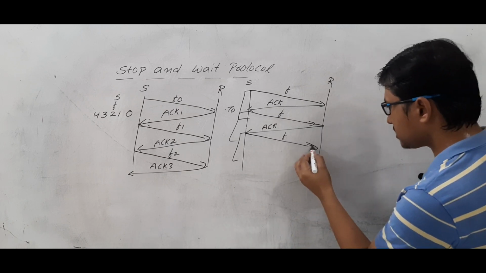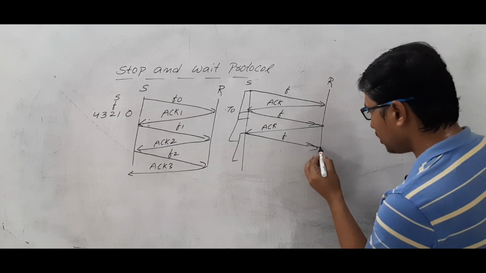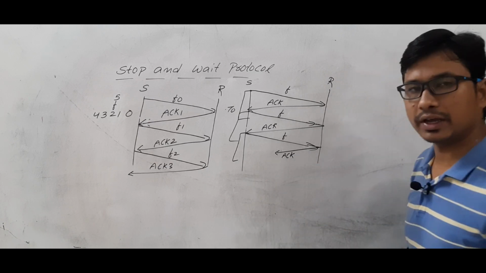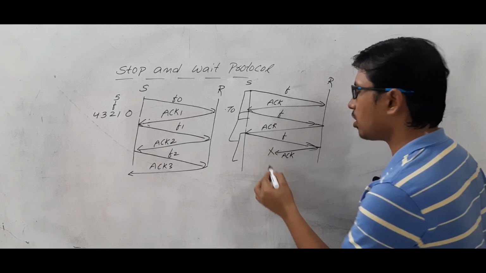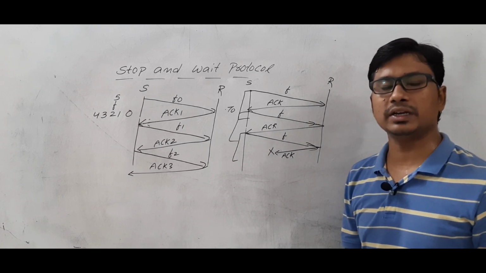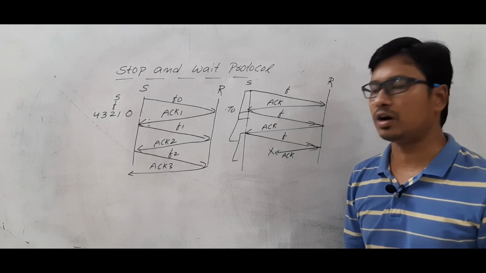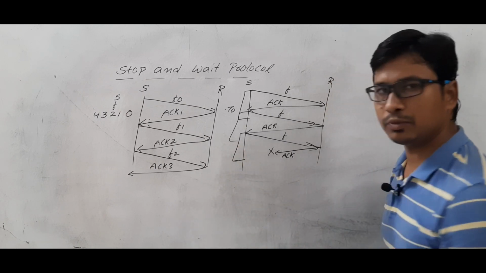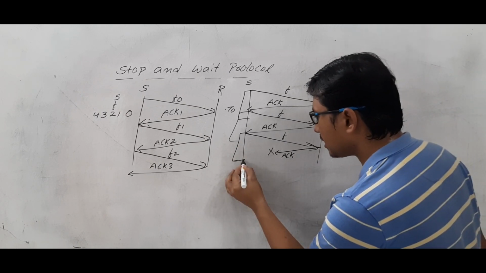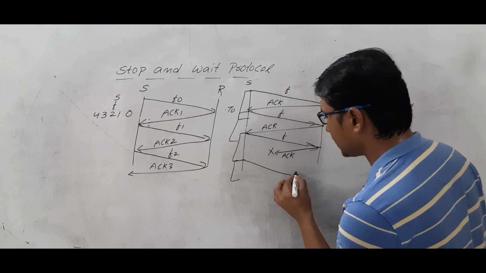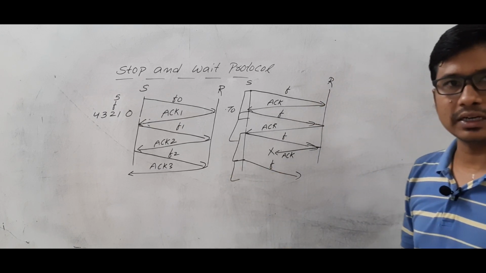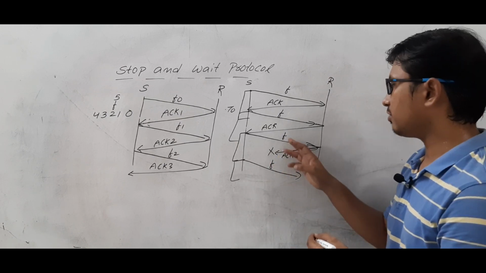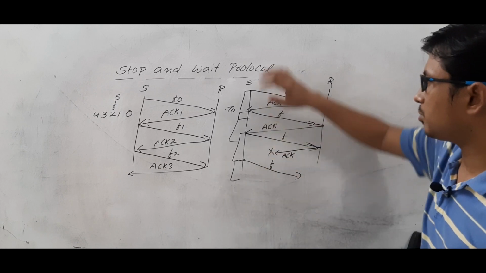Now the receiver has received it correctly. Now if the acknowledgement is sent by the receiver, this acknowledgement is lost. Are you able to understand? If the acknowledgement is lost, then what will happen? The sender will wait for the timeout timer. It will retransfer the packet again. It will retransfer the frame for which it does not get the acknowledgement.